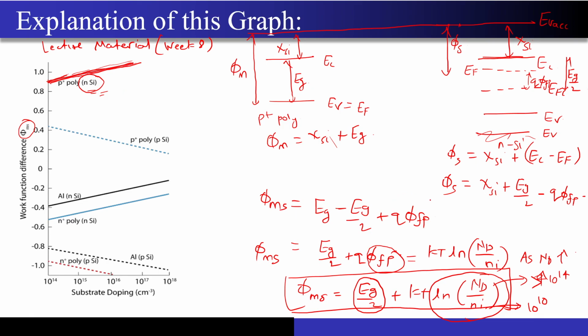Now one more thing that we can do over here, without even writing these equations, can we do something to check whether this graph will have positive slope or negative slope?